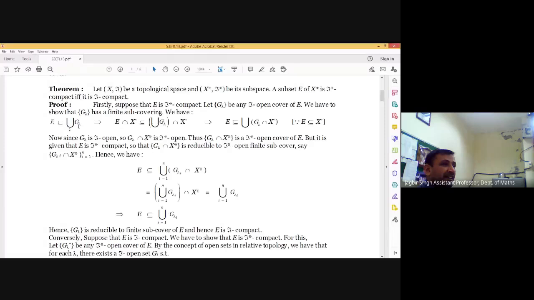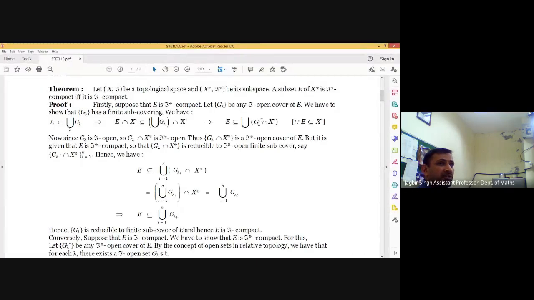Intersecting both sides with X*, we have E intersection X* is contained in the union over lambda of G lambda intersection X*. But E is a subset of X*, so E intersection X* is E.